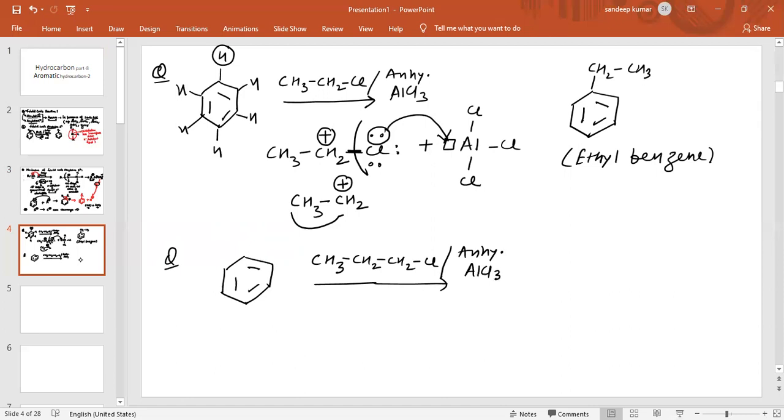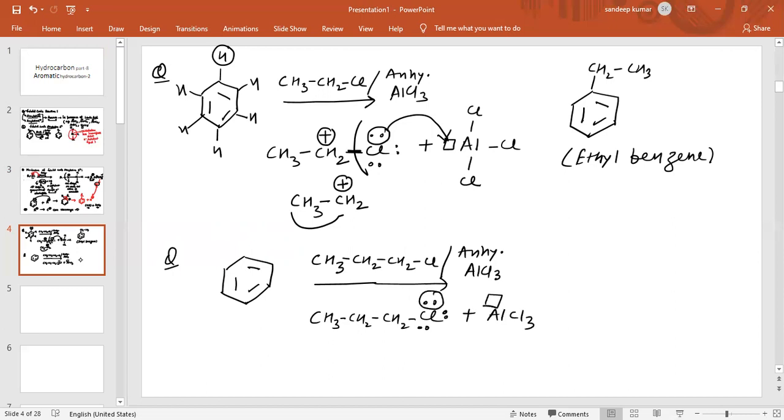So what is the product obtained in this case? Again, same as we know, this chlorine has extra electron pairs, which are lone pairs, and aluminium has a vacant d orbital.